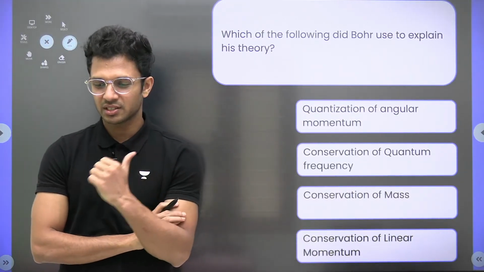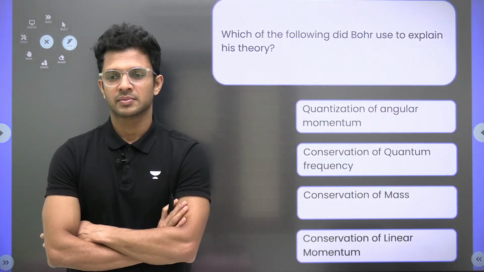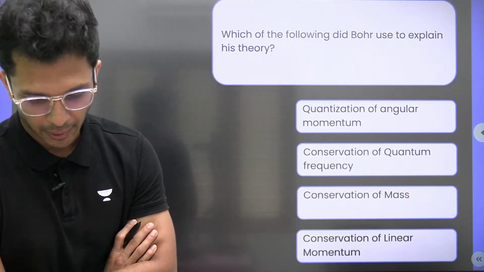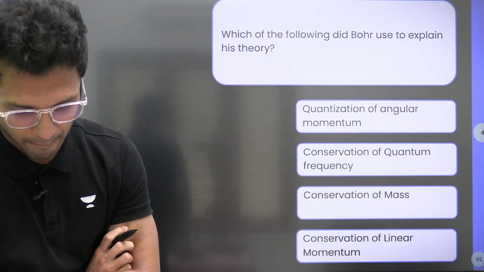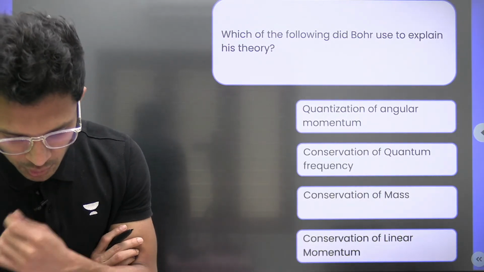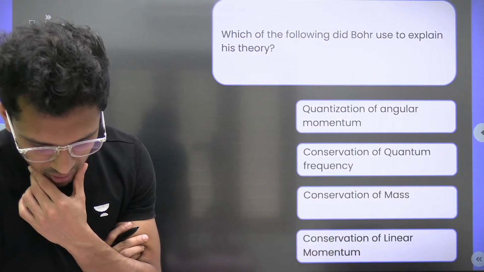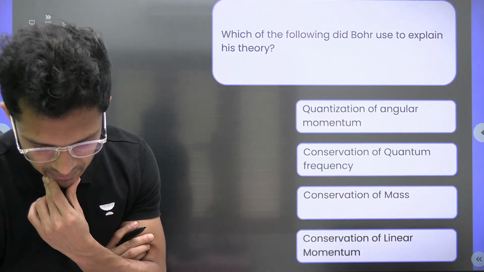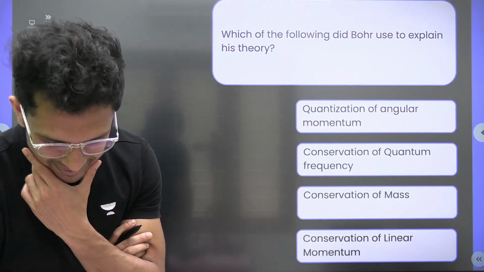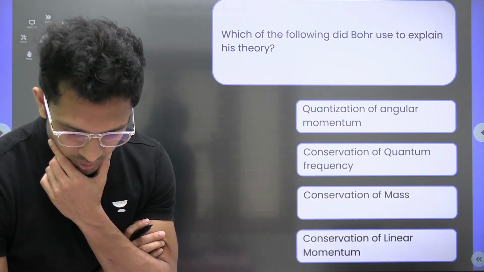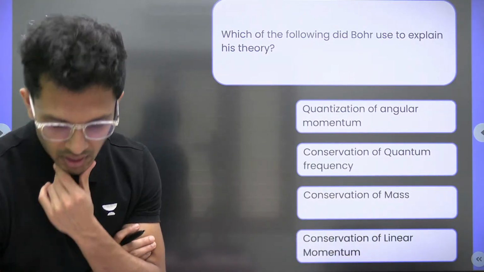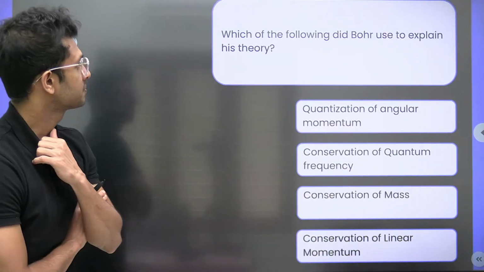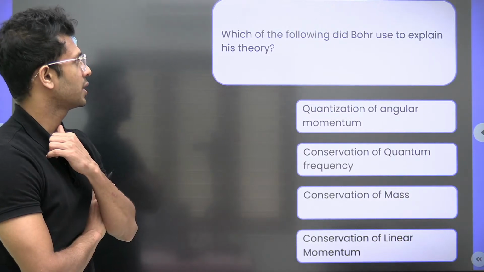Which of the following did Bohr use to explain his theory? Which one? The New Era Thinkers is going for option A, Ilma is for B, Barbie Doll A, Unique A, Ria A, Sahil A. Okay, Sahil, Suhani, Ria, Minu, Barbie Doll. Everyone is going for option A here. Let's see. Which of the following did Bohr use to explain his theory?